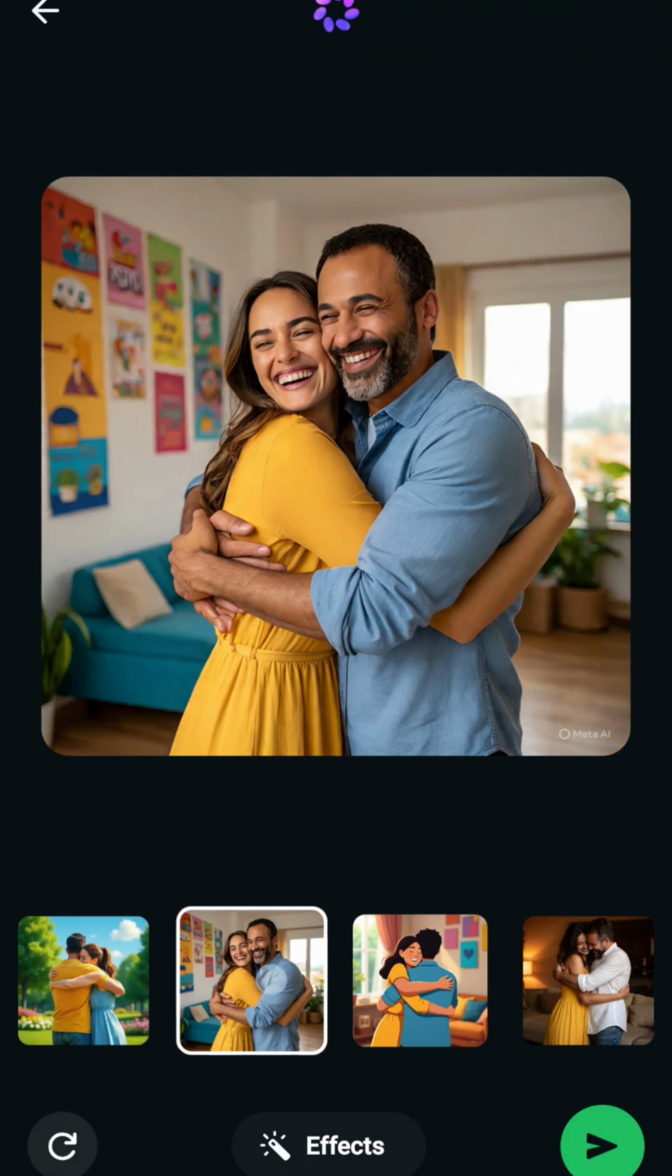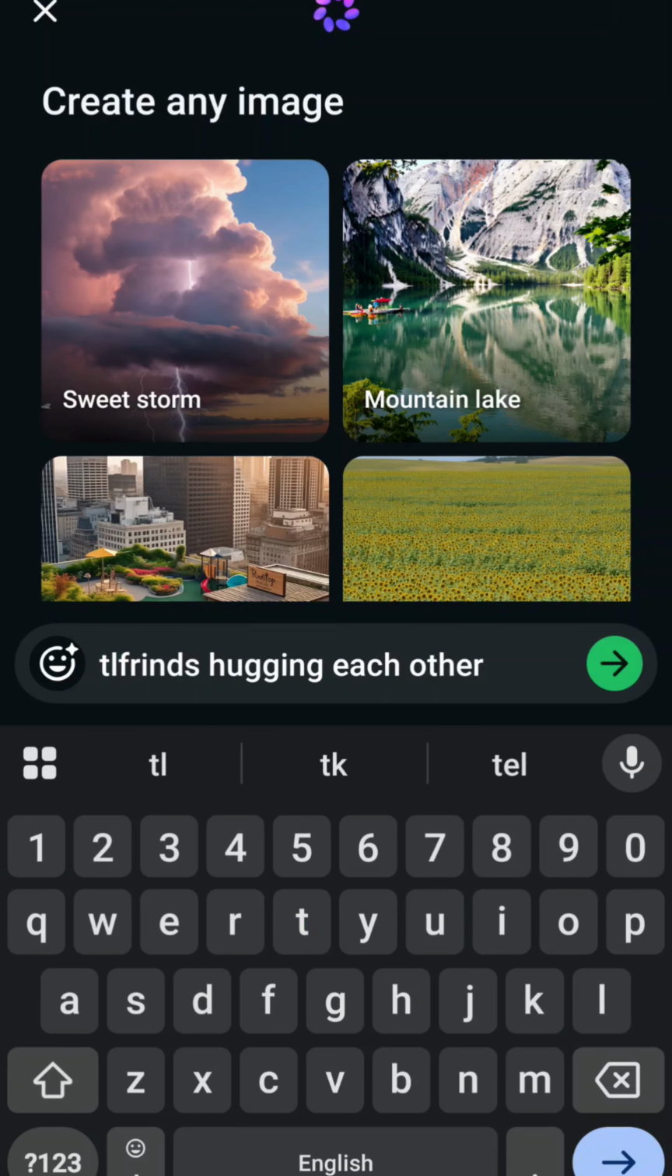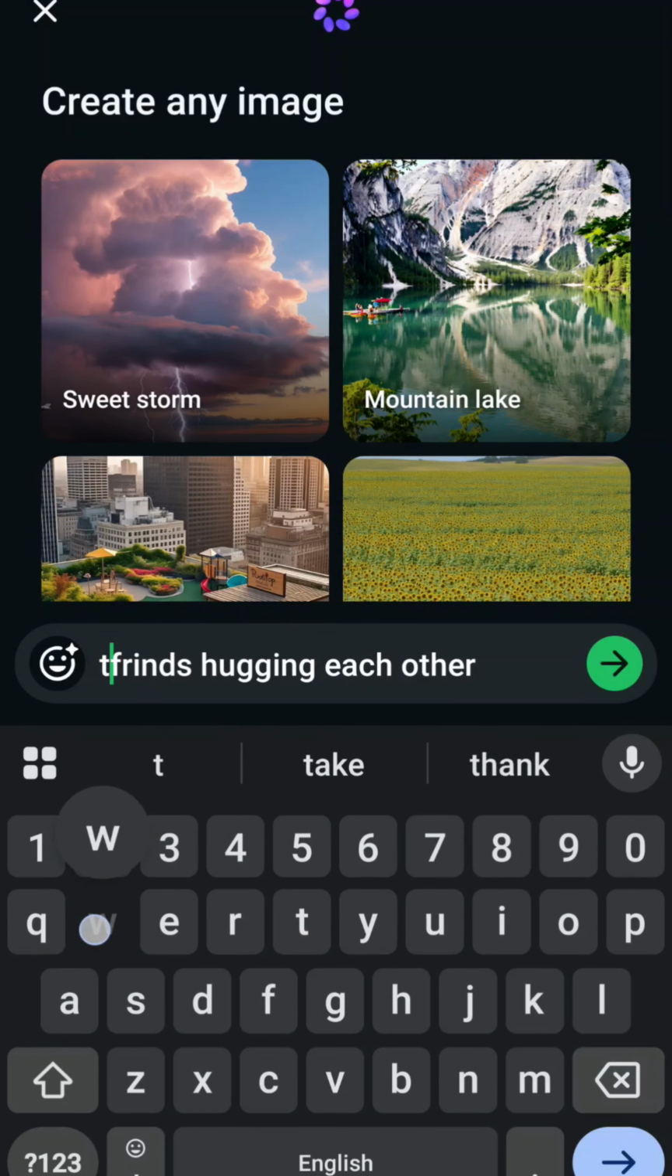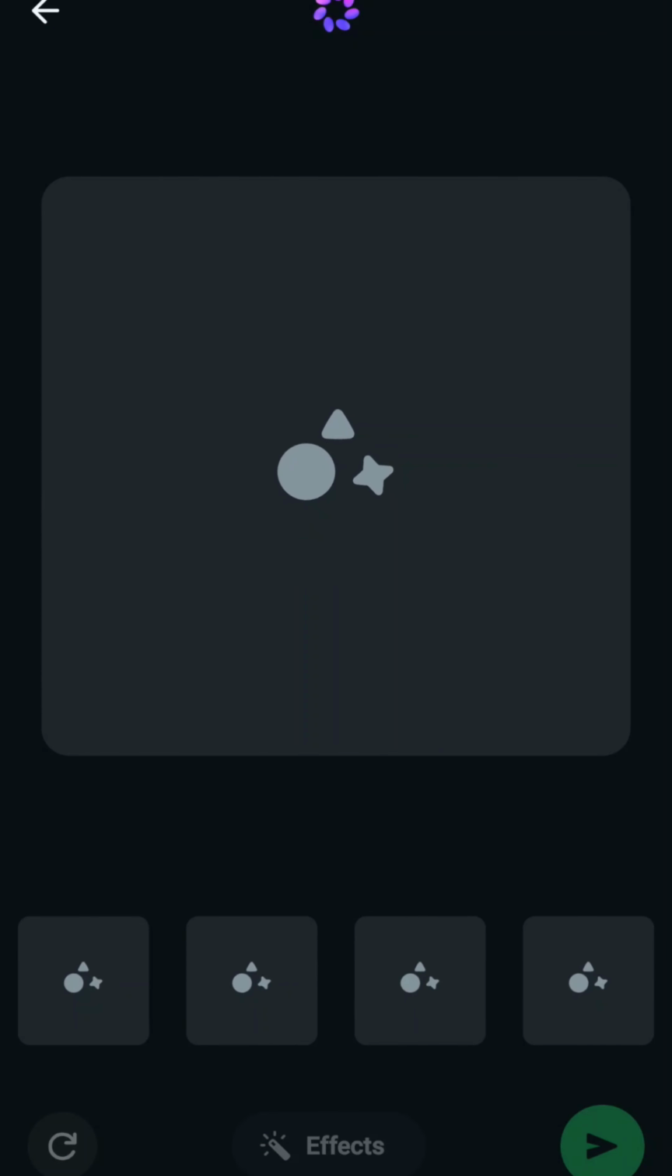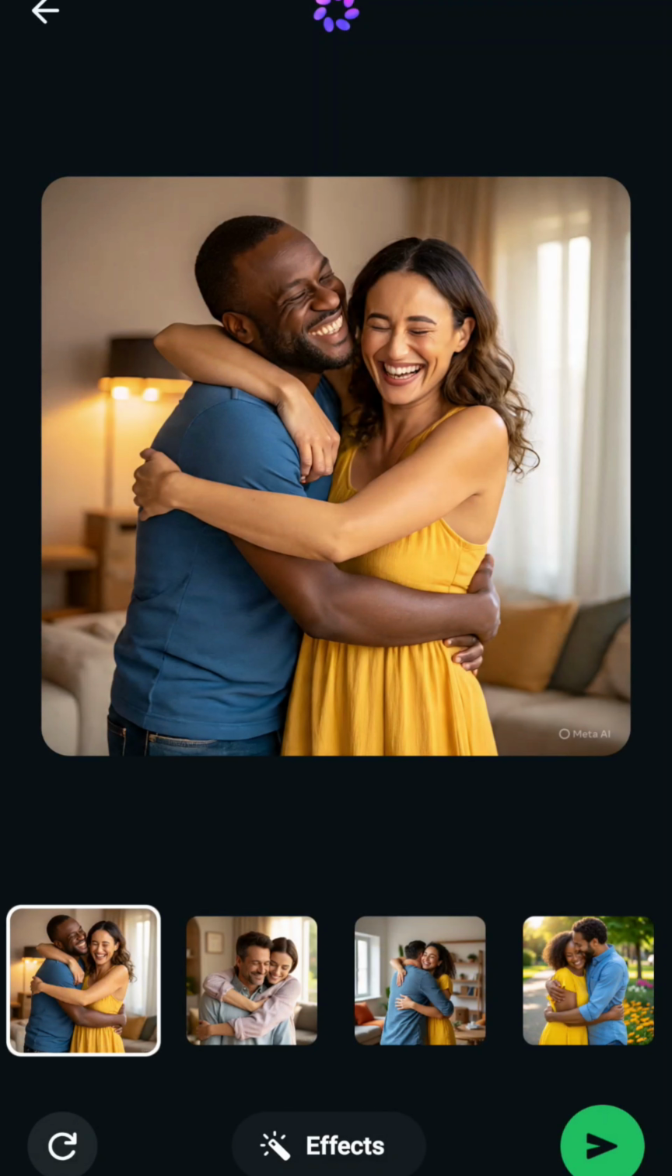Okay, male friends hugging each other. Okay, let's see what it creates. So this is really fast. I think it's processed on WhatsApp or Facebook server. So let's see what it's creating.